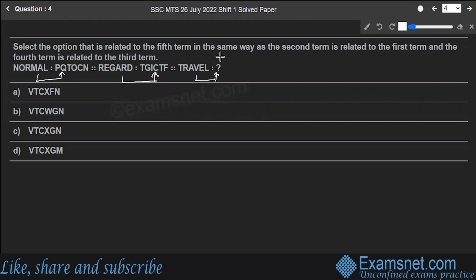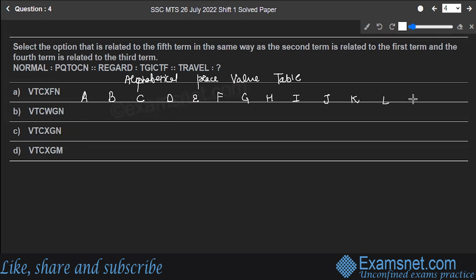So you have to find out the pattern over here. To understand the pattern, you have to make use of the alphabetical place value table. Now, what is this alphabetical place value table? You must be knowing this table actually is of utmost importance in solving all these entrance exam question papers. So I'm going to make this table. Do keep this table handy with you because this table will be used in a number of questions for such types of entrance exams.